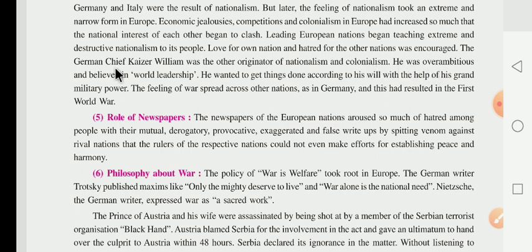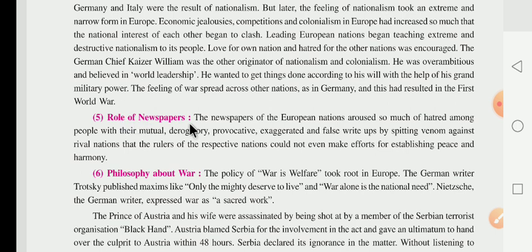He was over ambitious. The German chief was ambitious and believed in world leadership. The German leader believed that now they had to lead the world, and he wanted to get things done according to his will with the help of his grand military power. Now what happened then? The German leader thought that all things were to be done according to him and their military power, and the feeling of war spread across the other nations. As a result, Germany and its head led to the First World War.